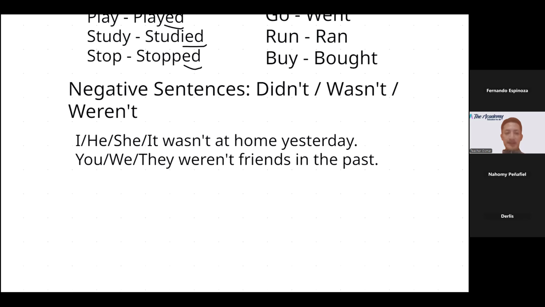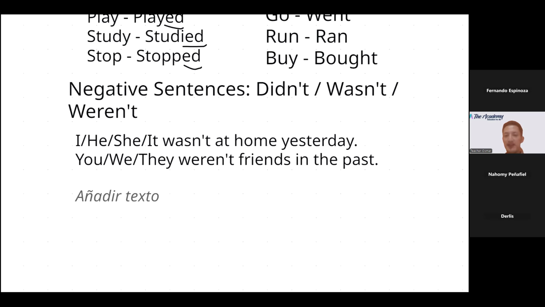Okay, for example, I am going to write a sentence in positive, in past, and you're going to help me transform it into negative. I'm going to write the first one: I watched the Harry Potter movie last week.